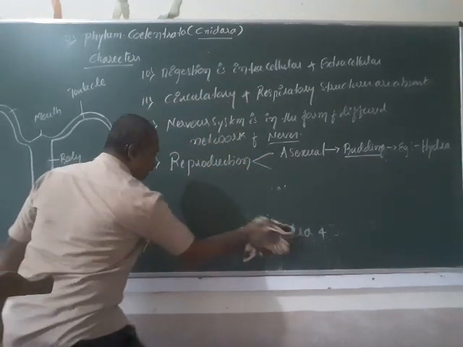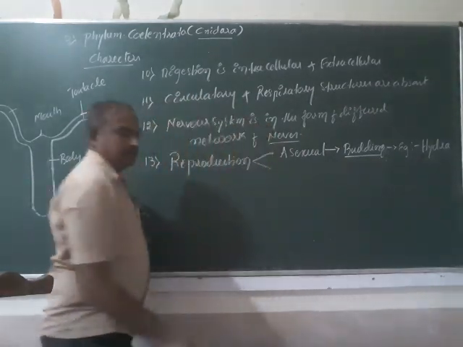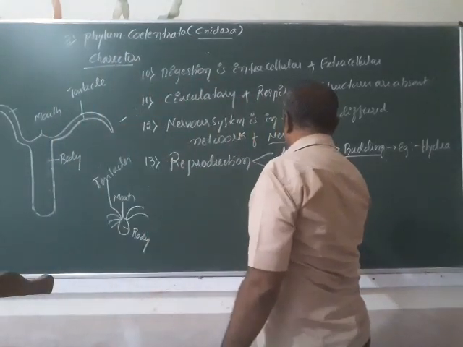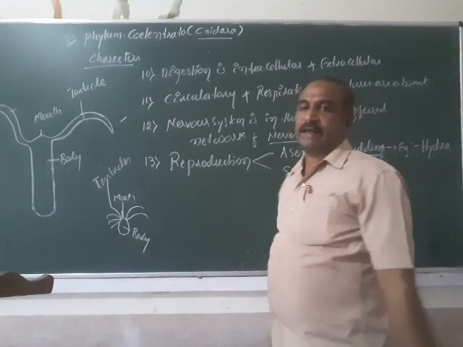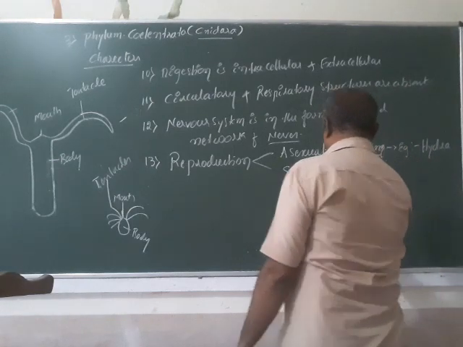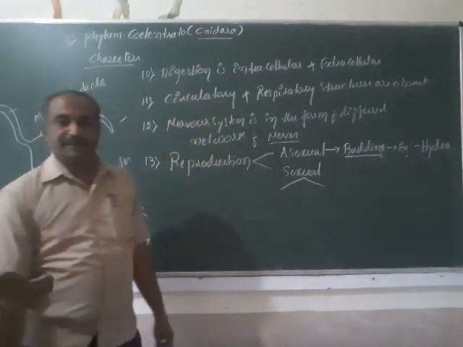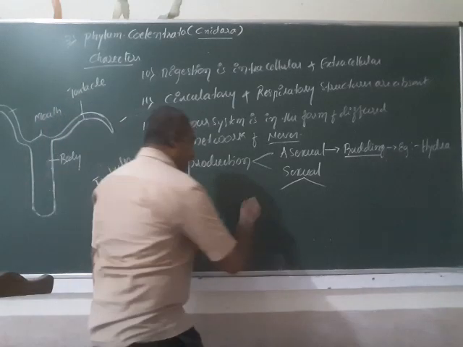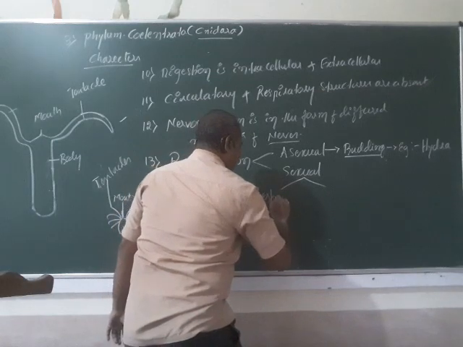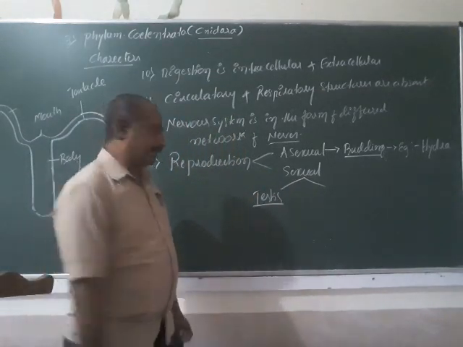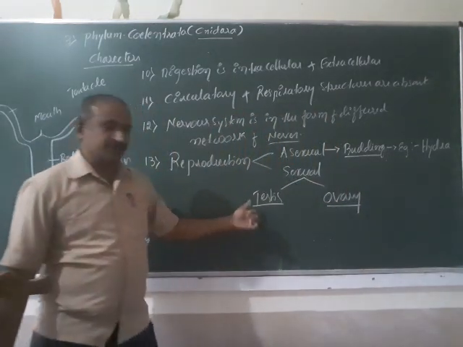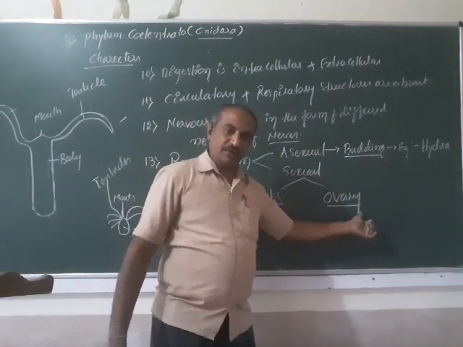We can also have one more type of reproduction in the members of the Coelenterata: sexual reproduction. In sexual reproduction there is a formation of male gametes as well as female gametes. Male gametes are produced in the structure called the testis, and there is an ovary. The testis is the male part and the ovary is the female part.